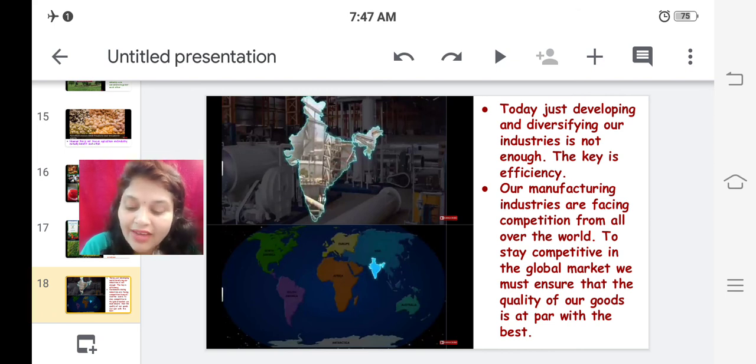We should have a good quality product that we can display worldwide. Then only are we going to be stable in the world market. Then only the demand would be there in the world market, and we'll be earning foreign currencies. So this is also needed for any manufacturing industry, that it produces good quality products.